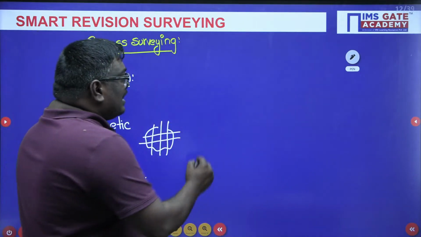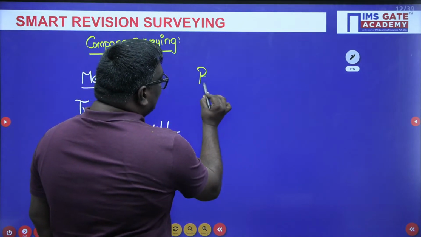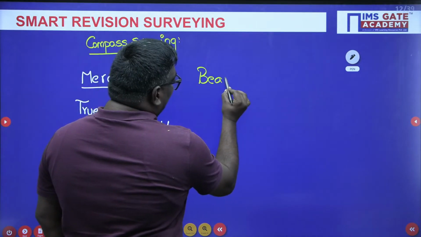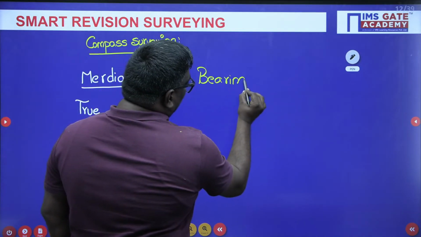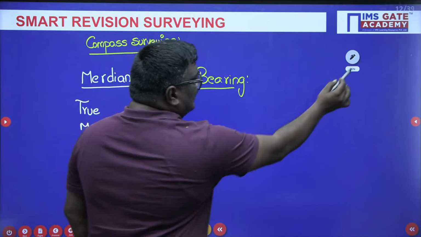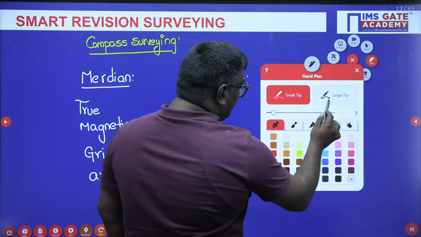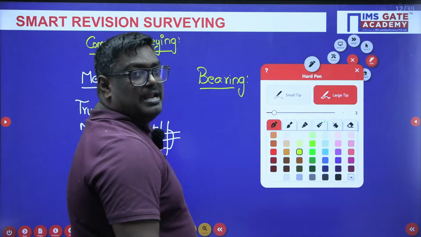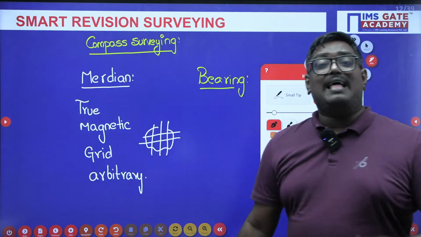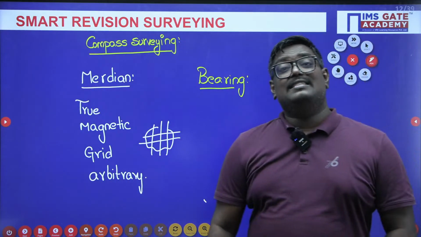Now, similarly, we have a concept called bearing. What do you mean by bearing, my dear students? Bearing is nothing but the angle between the meridian and the survey line.